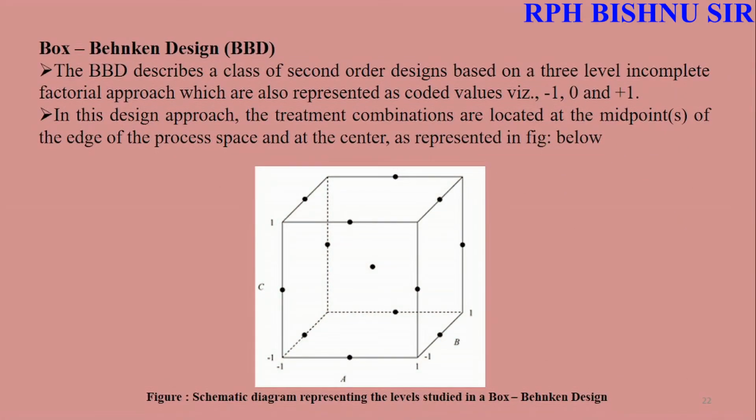Another example is the Box-Behnken design, also used to optimize the formula. The Box-Behnken design describes a class of second-order designs based on three levels, that is -1, 0, and +1. In this design approach, the treatment combinations are located at the midpoint of the edges, and the center is placed as represented in the figure below. This is the figure shown for the Box-Behnken design.